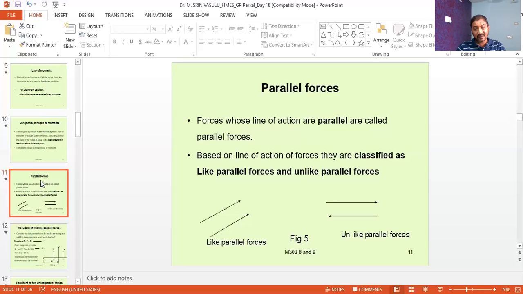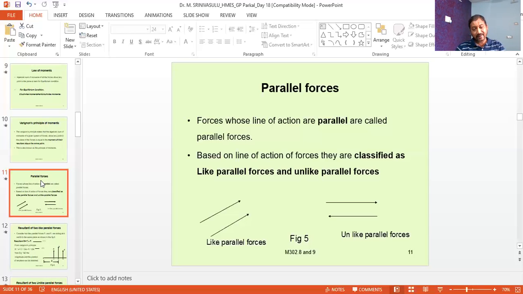And we have basically two types. They are classified as like parallel forces and unlike parallel forces. Very simple. In our example we have taken two forces.